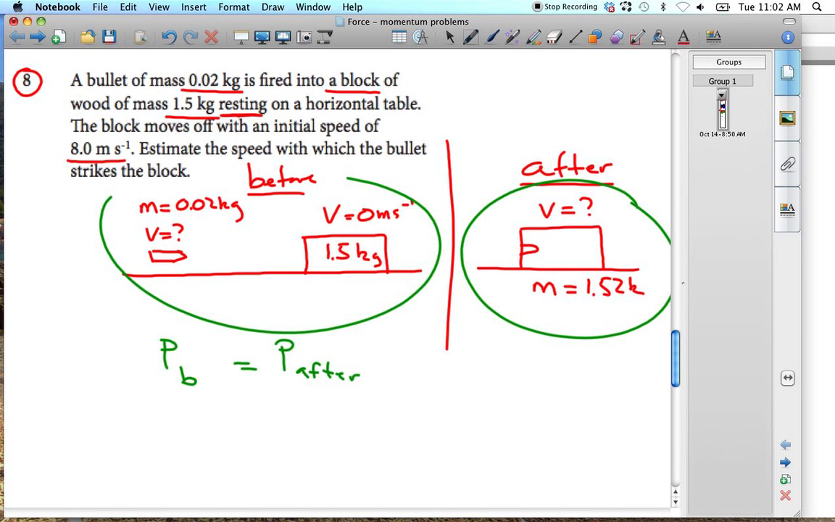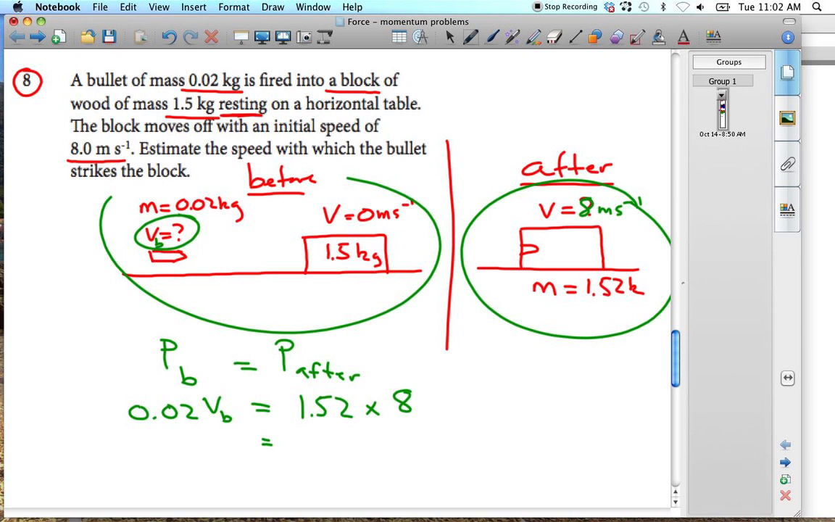Now, what is the momentum before? Well, actually, sorry, we are told the velocity afterwards: 8 meters per second to the negative 1. We want to work out the initial velocity of our bullet. So the momentum before would be 0.02 times the velocity of the bullet. We'll call that VB to start. And that's going to equal the momentum afterwards, and that's going to be 1.52 times 8.